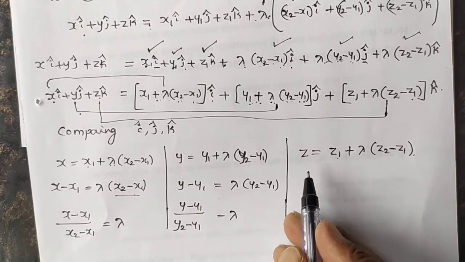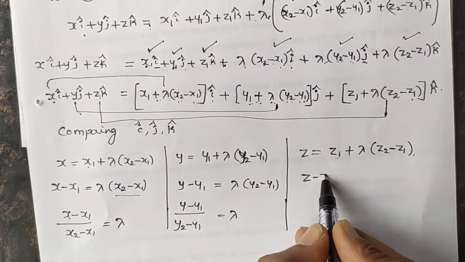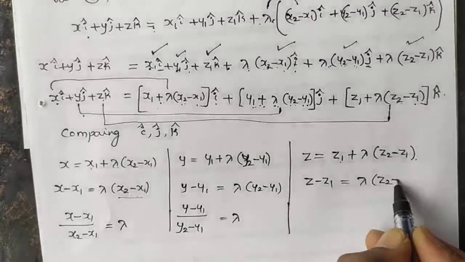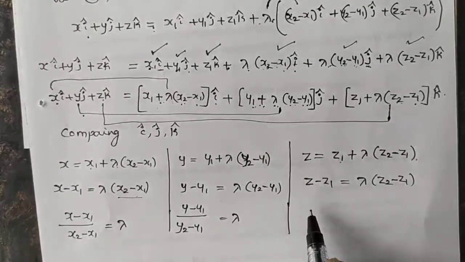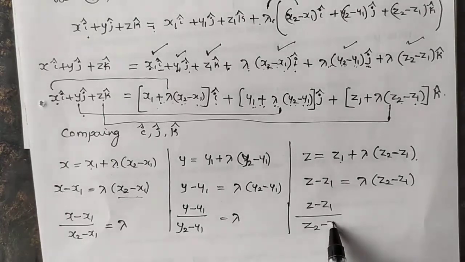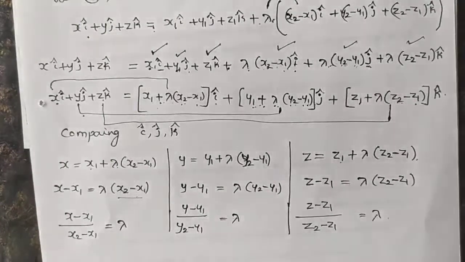Next, take z1 to the left: z minus z1 equals lambda into (z2 minus z1), so (z minus z1) divided by (z2 minus z1) equals lambda.